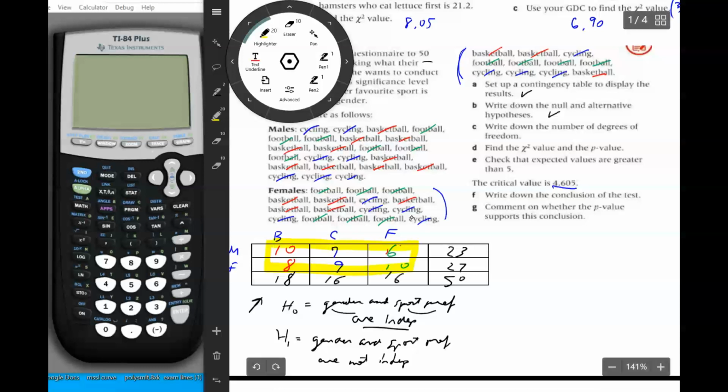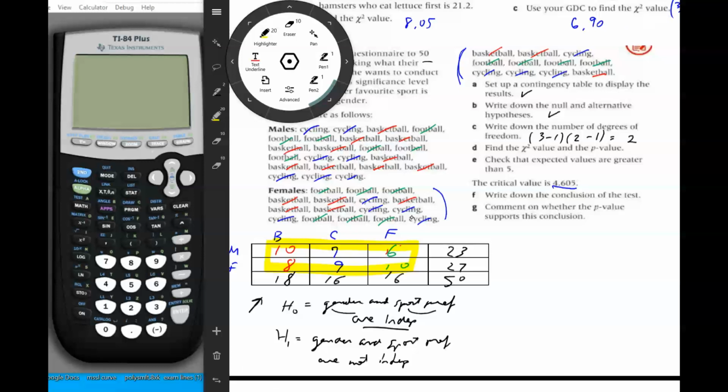We calculate by taking the number of rows and the number of columns, and we multiply them together, except instead of multiplying the number of rows and columns, we subtract 1 from the number of rows and subtract 1 from the number of columns. So we basically get 3 minus 1 times 2 minus 1, because the number of rows is 2, the number of columns is 3, so we subtract 1 from each of those. So it's 2 times 1. So the degrees of freedom is 2.